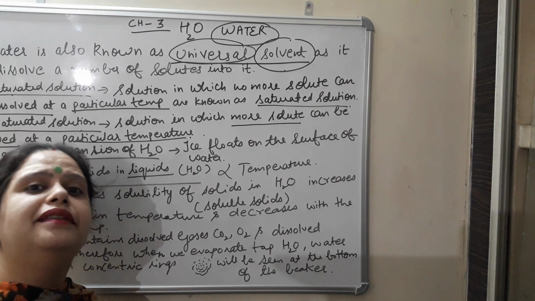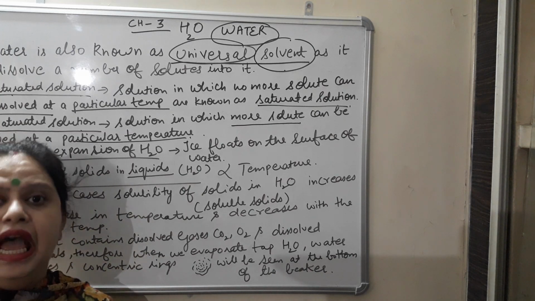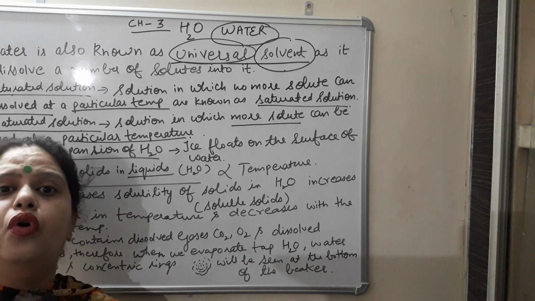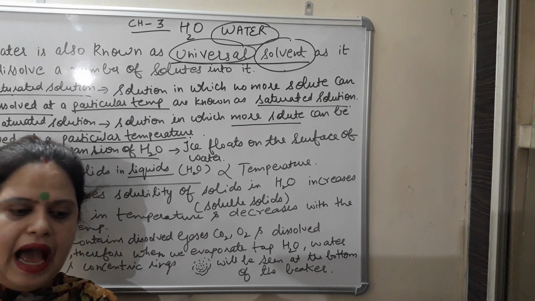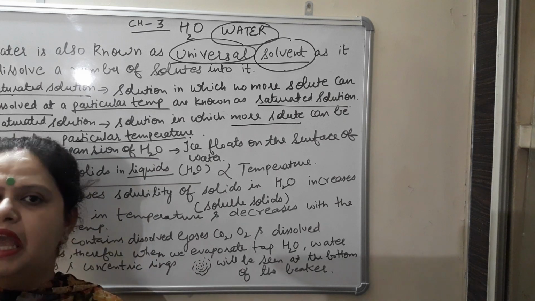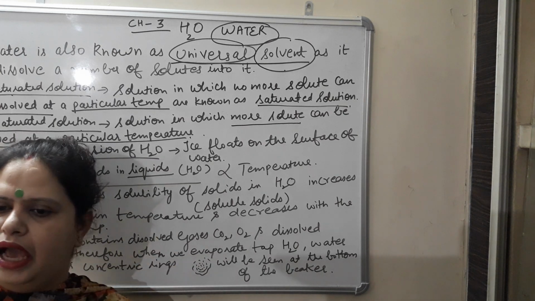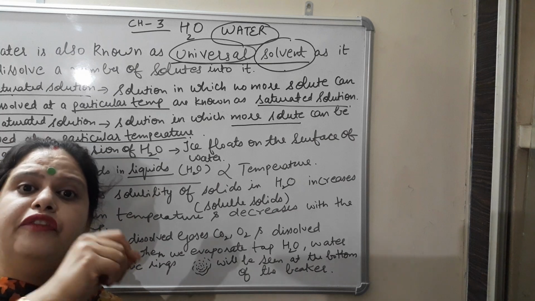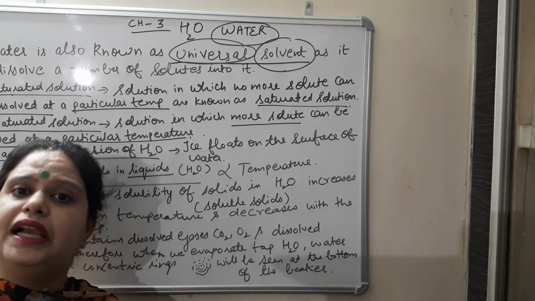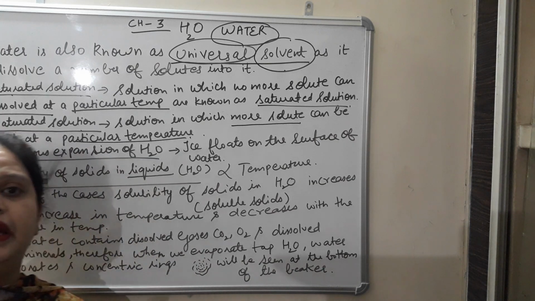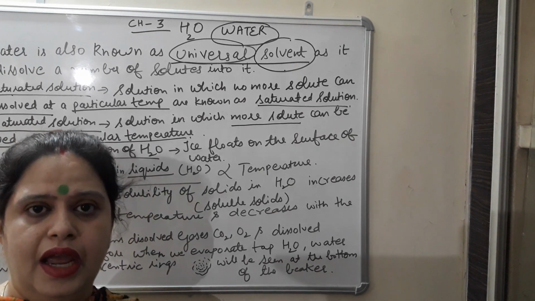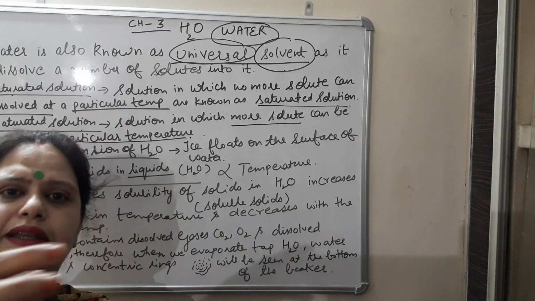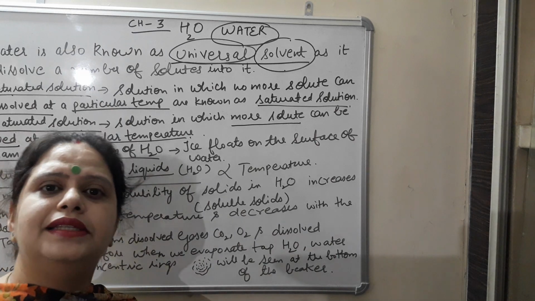But when you repeat this process continuously, a stage will come where no more solute will get dissolved. आप उसमें और नमक डालेंगे, it will dissolve, again you will add it will dissolve. But when you perform this activity continuously, a stage will come where no more solute will get dissolved. ऐड करने को तो आप पूरा बीकर भी ऐड कर सकते, आप पूरा कंटेनर भी ऐड कर सकते हो NaCl.